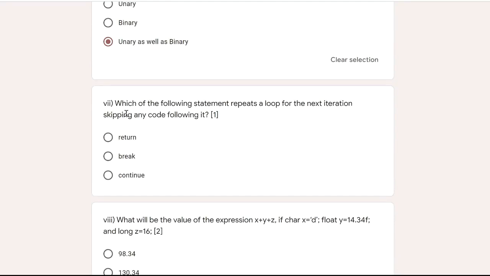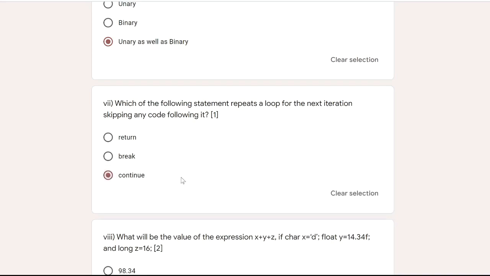Then question 7. Which of the following statements repeats a loop for the next iteration, skipping any code following it? Now break and continue, these two keywords are always written inside a loop to skip any code after them. But break sends the control after the loop, terminating the loop, and continue sends the control to the beginning to repeat the next iteration. So the answer is continue.